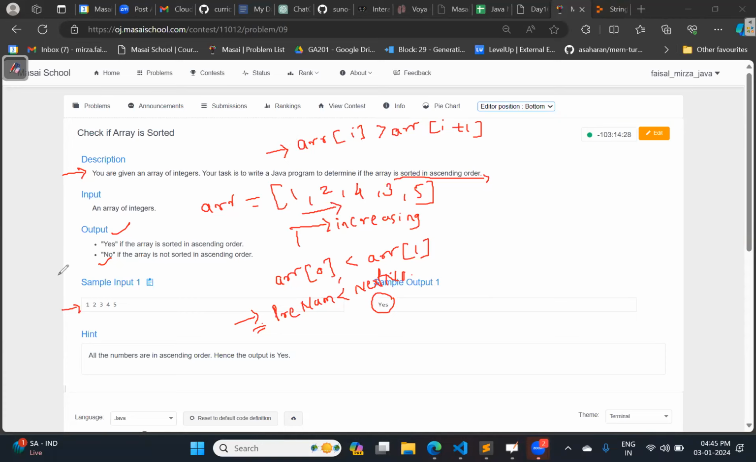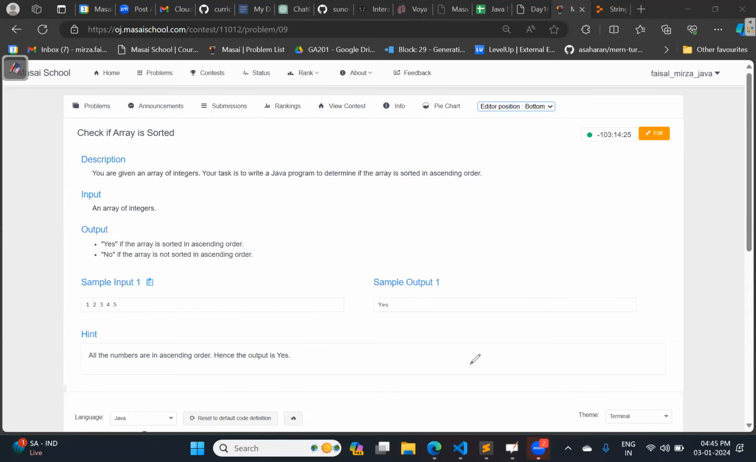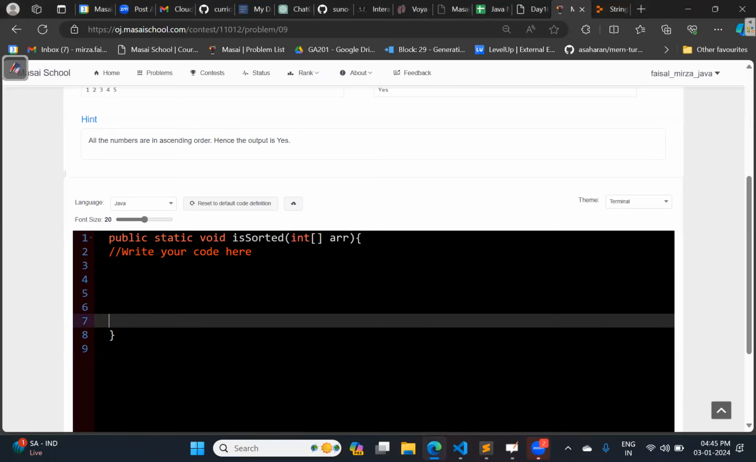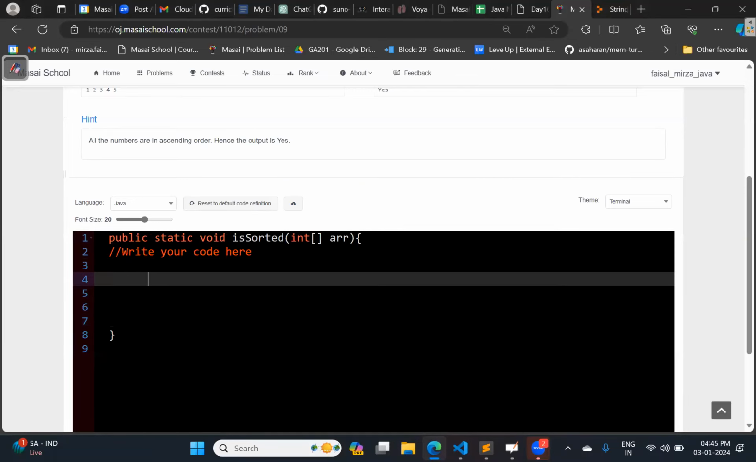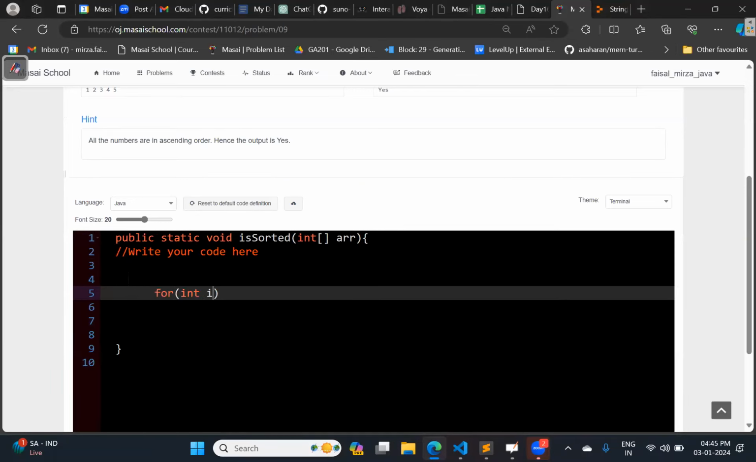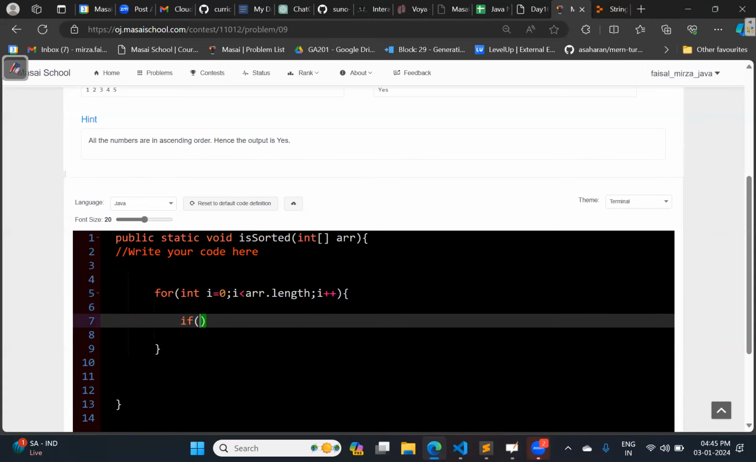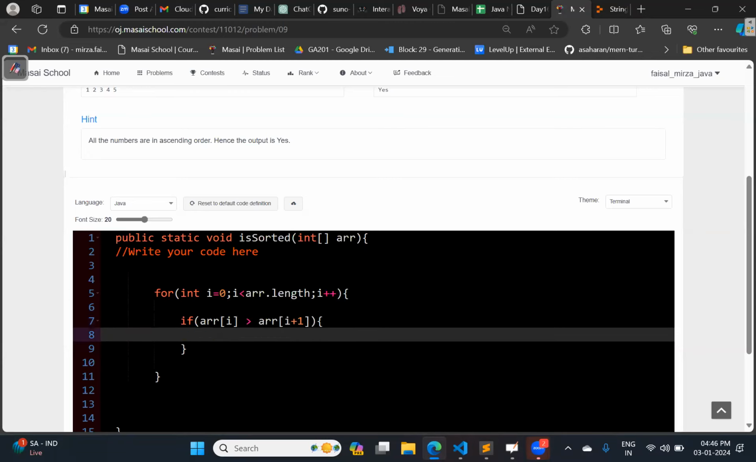So any idea how we can implement this thing in the code? And same thing, how we can write? First, starting the for loop. I is equal to 0, I less than array length, I plus plus. If statement: if array of I is greater than array of I plus 1, so at that time,